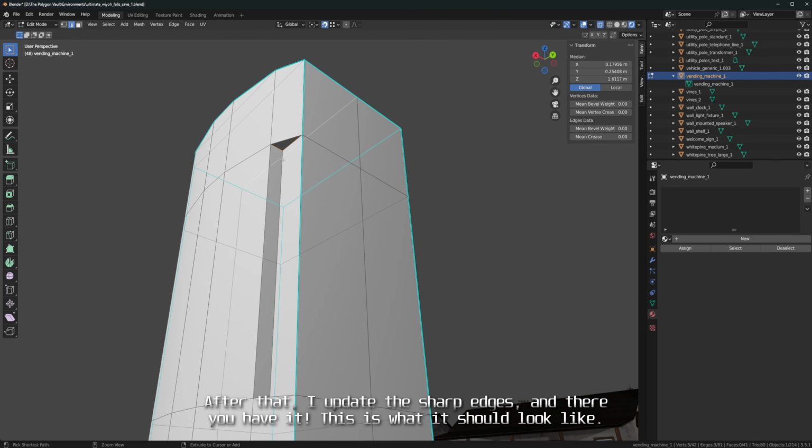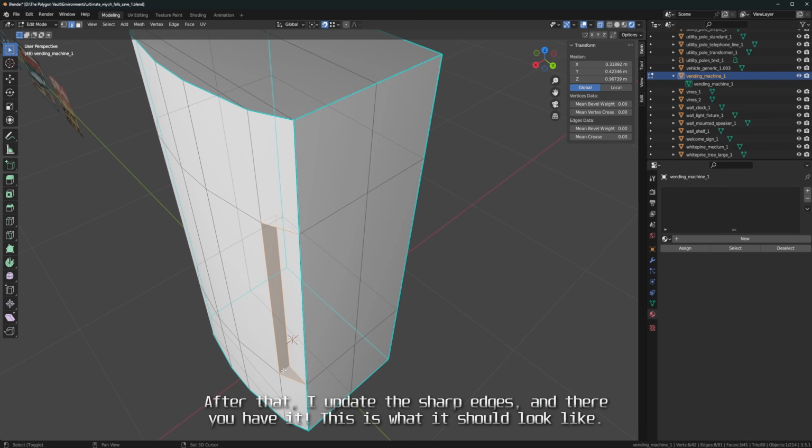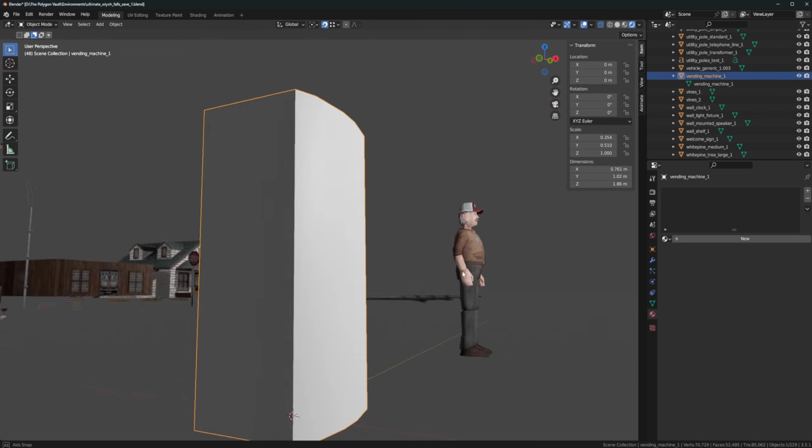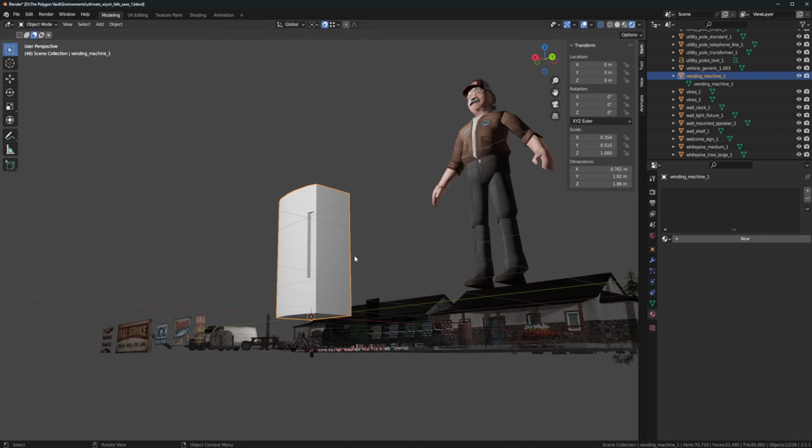After that, I update the sharp edges, and there you have it. This is what it should look like. Beautiful!